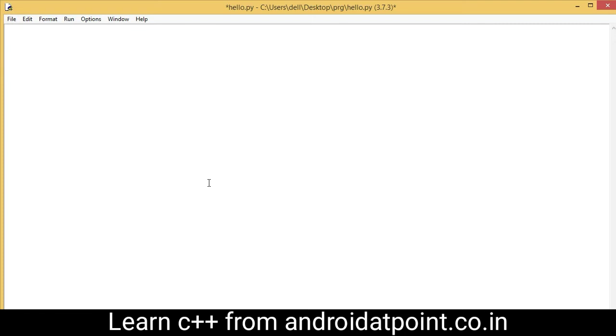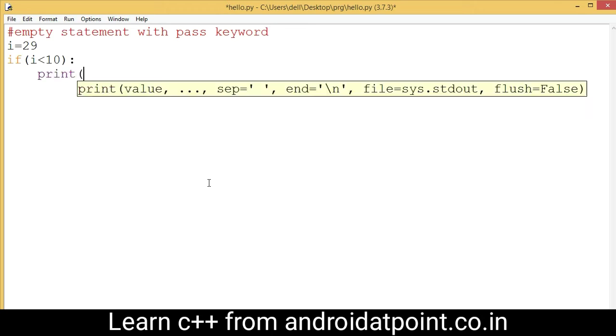Right here, an empty statement with the pass keyword. I am just going to declare a variable i and assign the value 29, and write a condition: if i less than 10, then a colon, and then print the value of i.